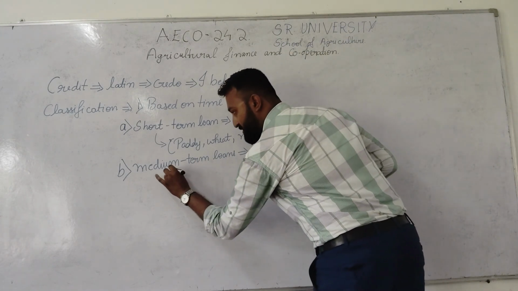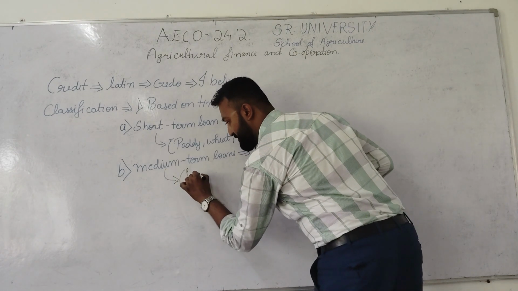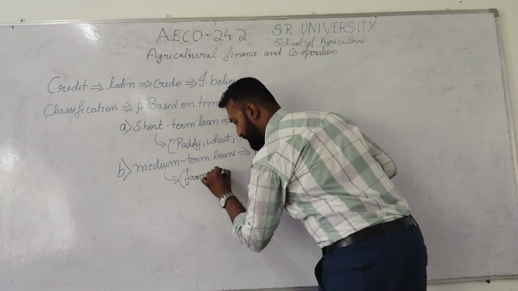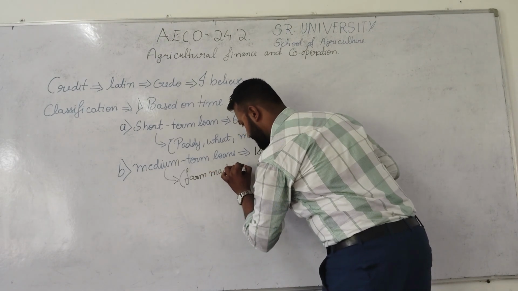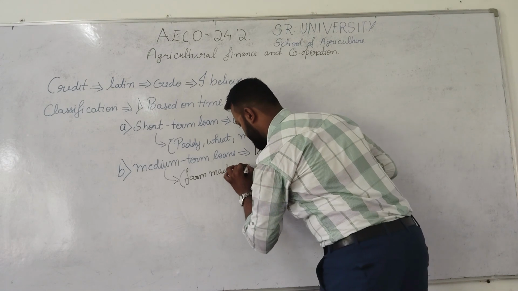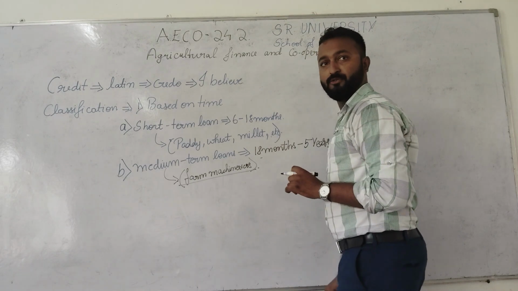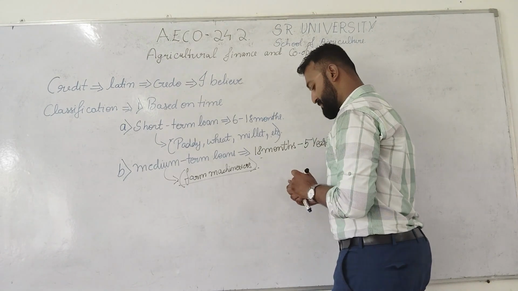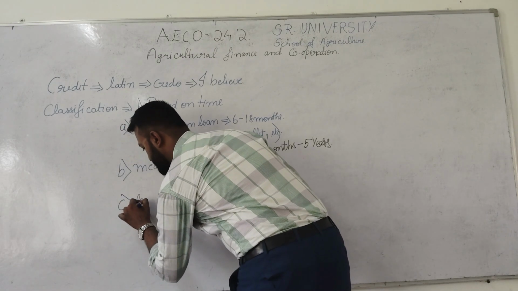So for what purpose are we using the medium term loans? In order to purchase the farm machineries. In order to purchase the farm machineries, we will use the medium term loans. Next comes the third one, long term loans.